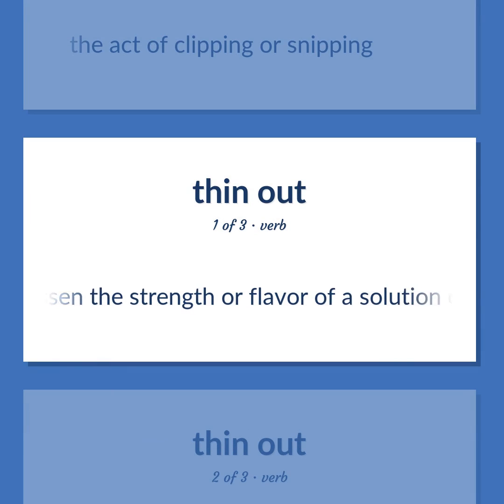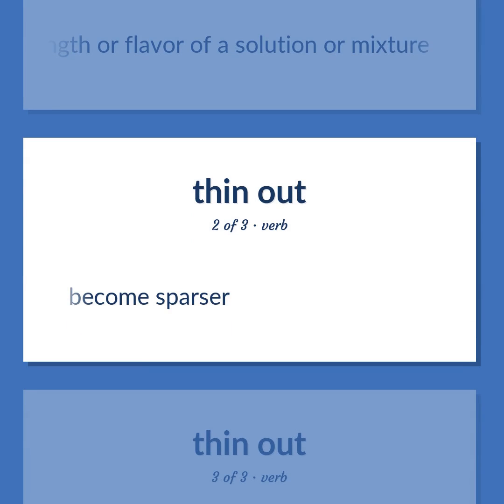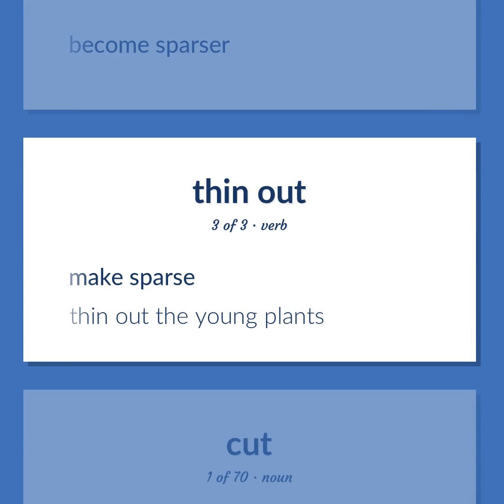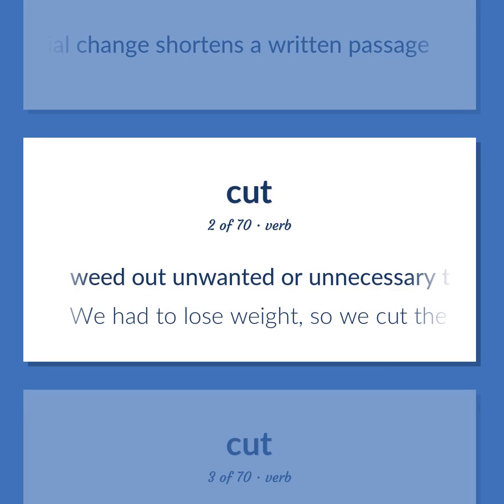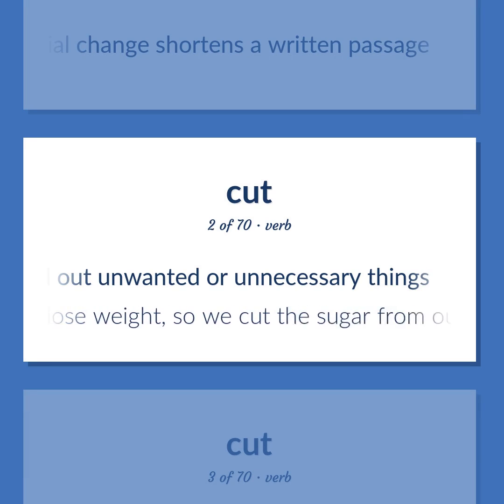Lessen the strength or flavor of a solution or mixture. Become sparser. Make sparse. Thin out the young plants. The omission that is made when an editorial change shortens a written passage. Weed out unwanted or unnecessary things. We had to lose weight, so we cut the sugar from our diet.